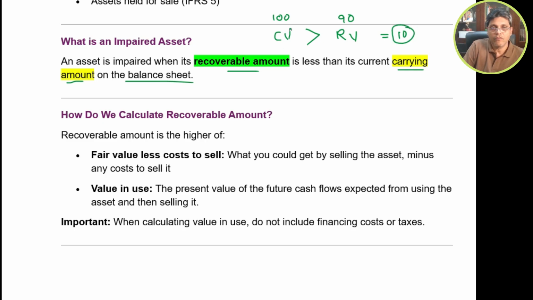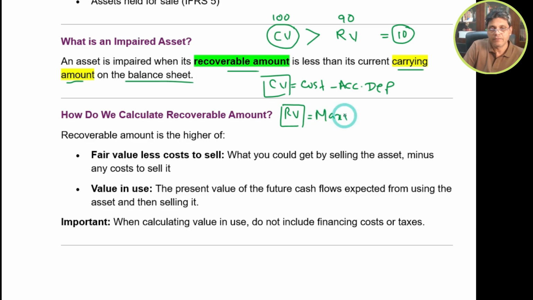So what does carrying value mean? The carrying value means cost less accumulated depreciation. And what is the recoverable value? Recoverable value means the maximum benefit from a particular asset.